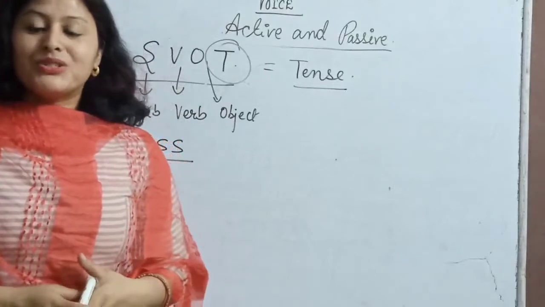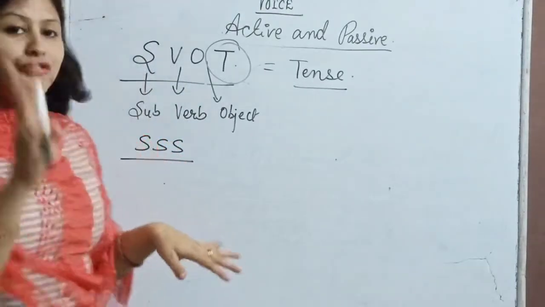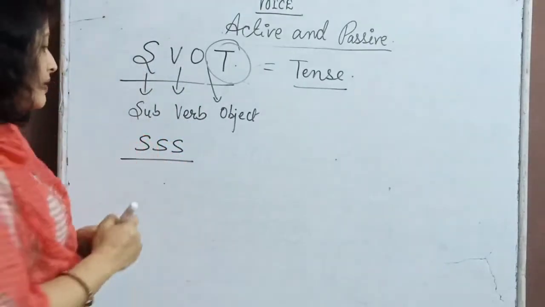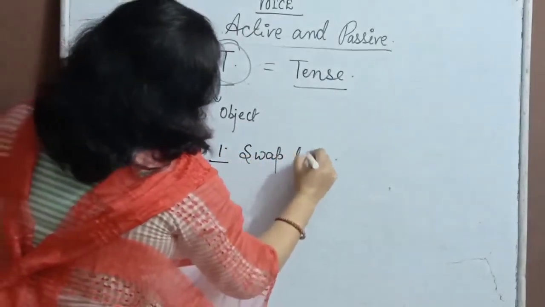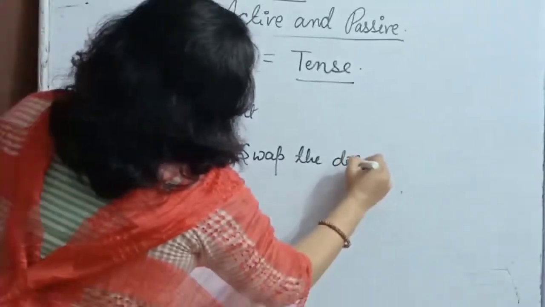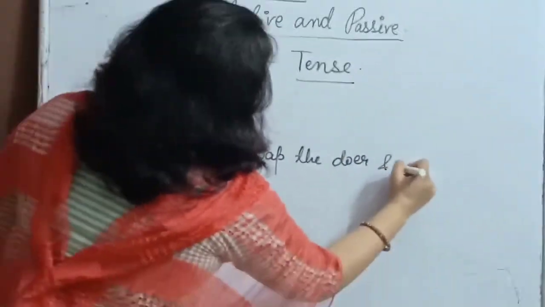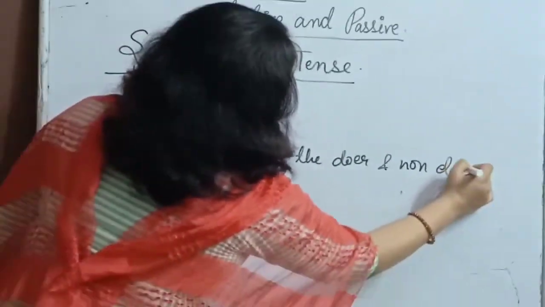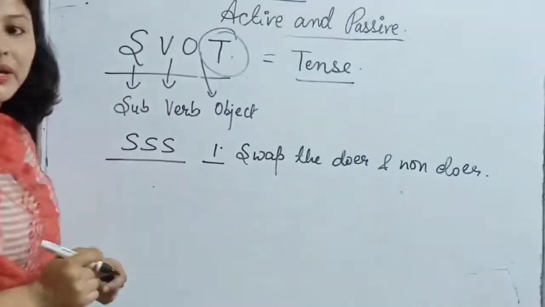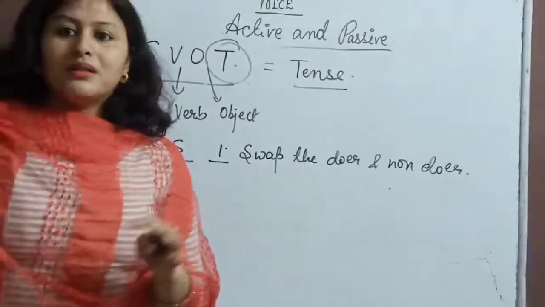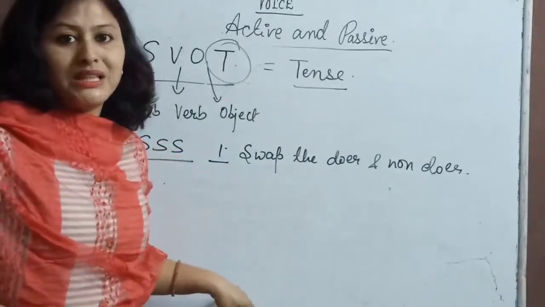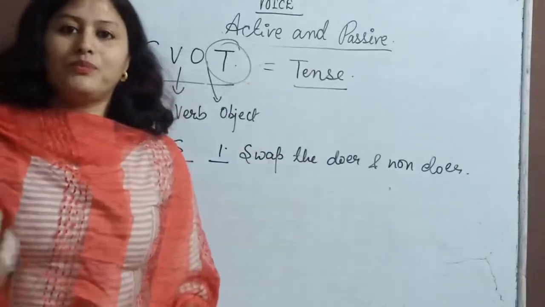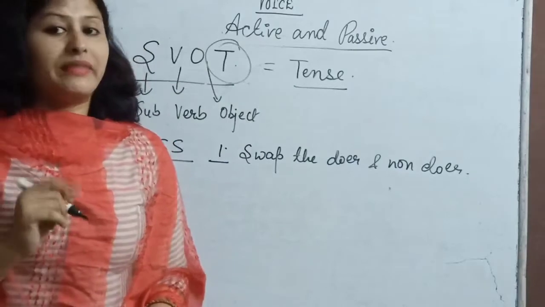Okay, so what you need to do? You need to follow 3 main steps. Number 1 is you need to swap the doer and non-doer. Okay, you need to swap the doer and the non-doer, means you need to swap the object with the subject and the subject with the object. That is your number 1 thing.